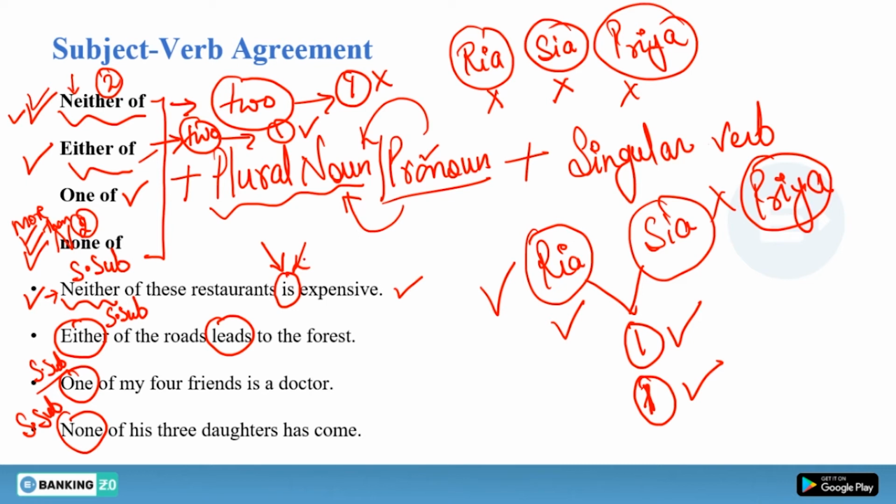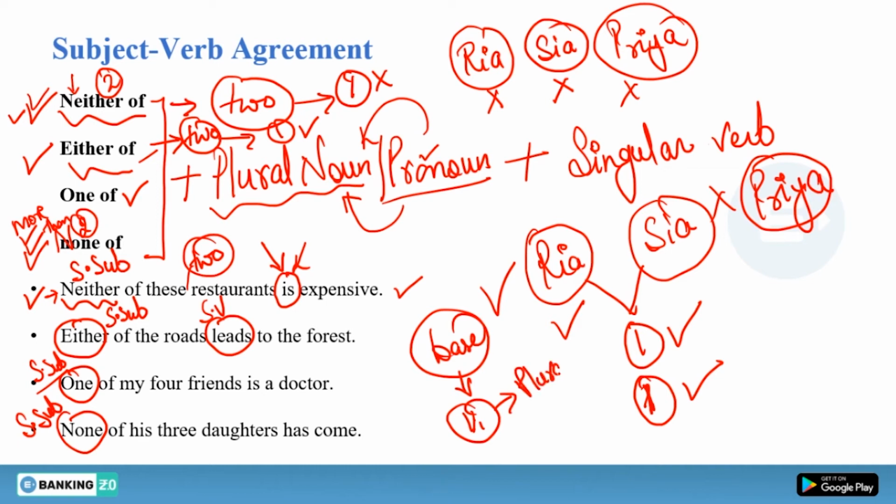Now neither of these, you can also say neither of these two restaurants. So it is talking about two. And, either of the roads leads to the forest. So this is your singular verb. Whenever you have the base form, you call it the first form of the verb, and this is a plural verb.